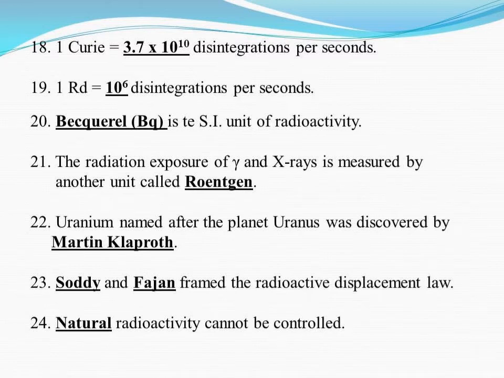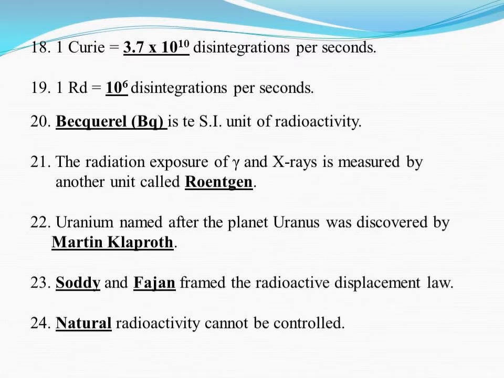The radiation exposure of gamma and X-rays is measured by another unit called Roentgen. Uranium, named after the planet Uranus, was discovered by Martin Klaproth. Soddy and Fajans framed the radioactive displacement law.